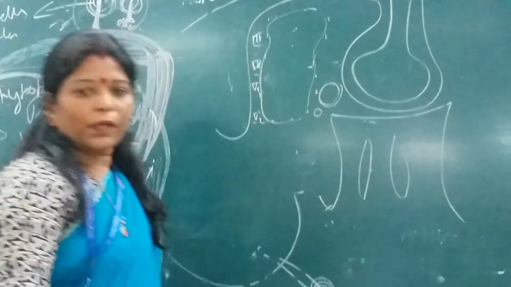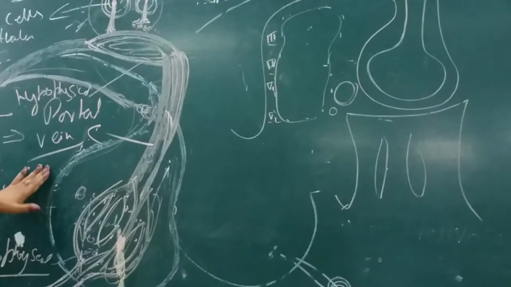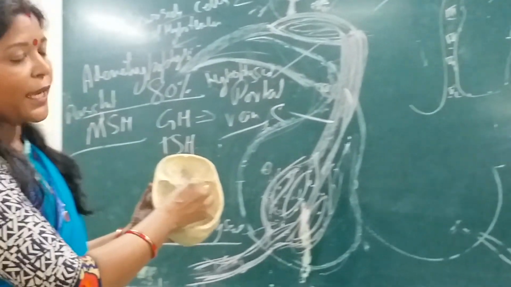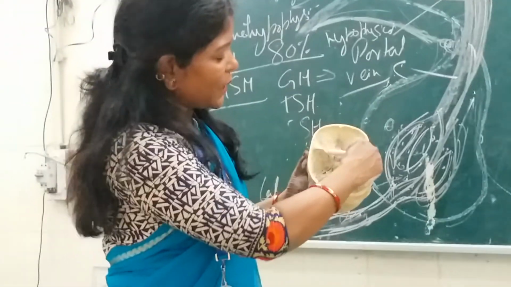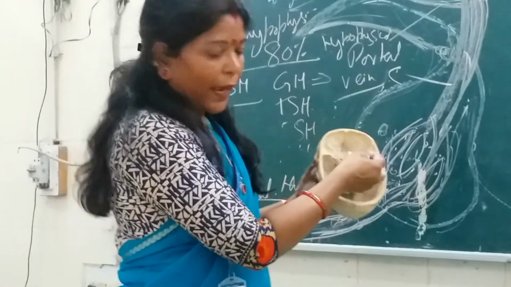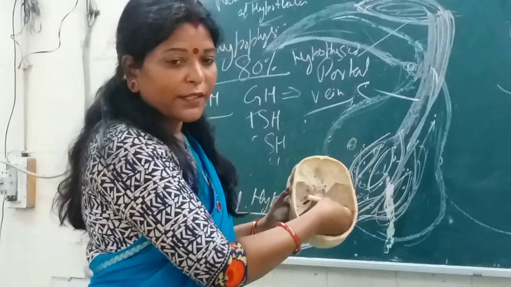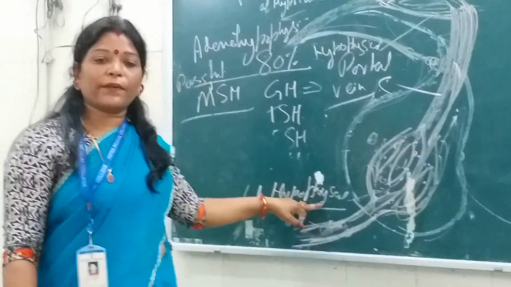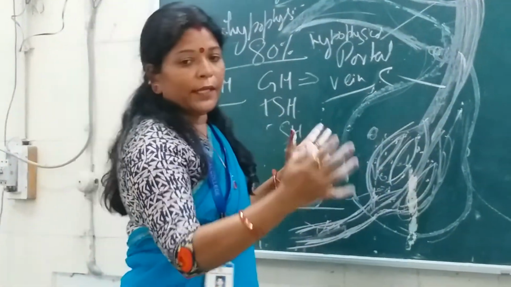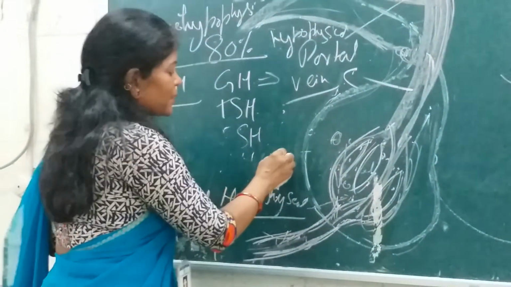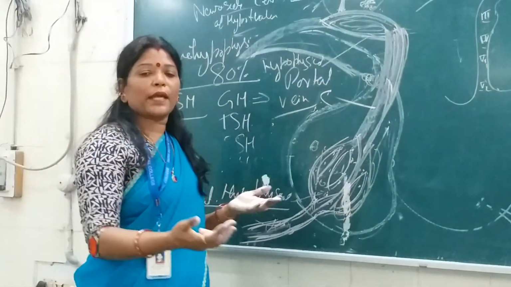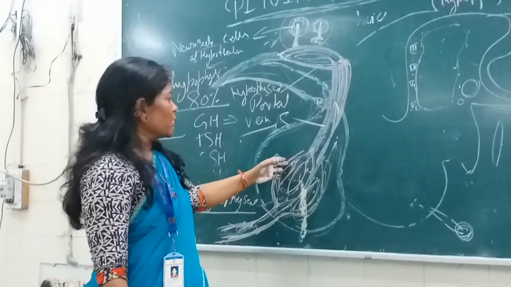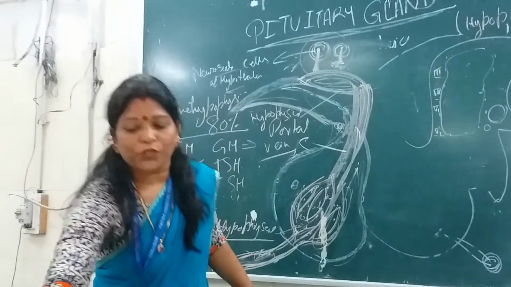Anterior and posterior to the diaphragma sellae there is the intercavernous sinus. What I have said? Intercavernous sinus, in a pair, anterior and posterior. So these hypophyseal veins will drain into the nearby venous drainage channel, that is the cavernous sinus, or into the anterior intercavernous sinus or the posterior intercavernous sinus. So this was the pituitary portal system.